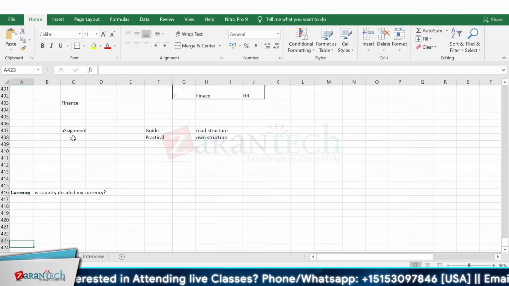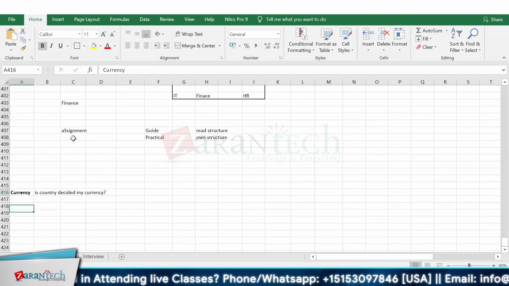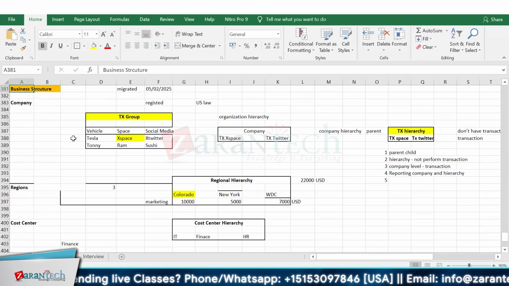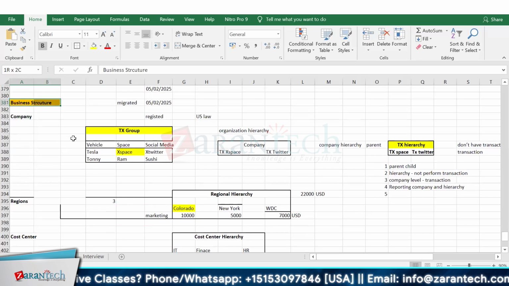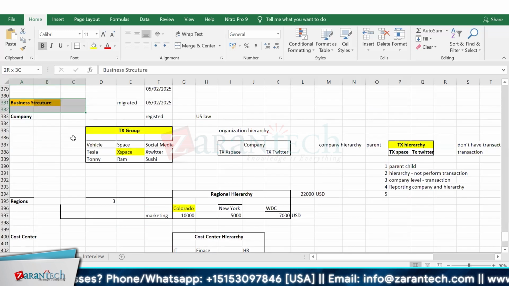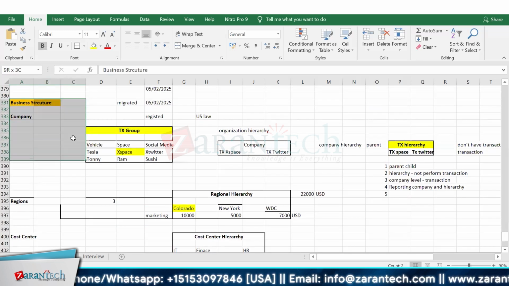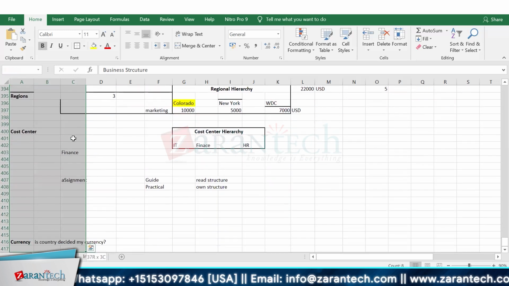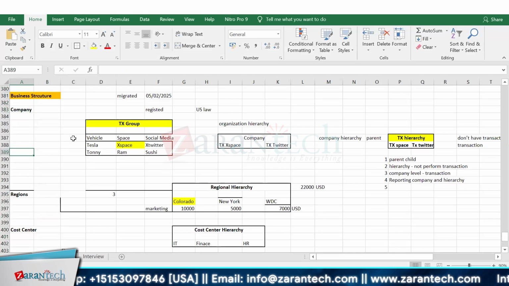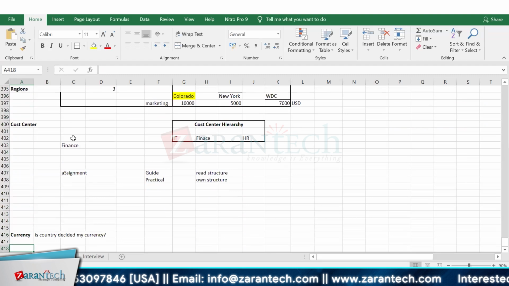Let's start from where we left off. So where we were, let me go through this point. We were designing the business structure, if I'm right. In the business structure, we discussed company, region, cost centers, and we discussed currency as well. So, cost center is what we have considered.